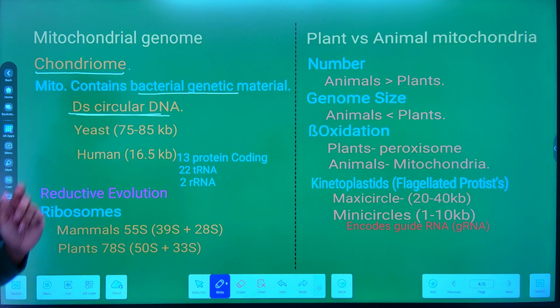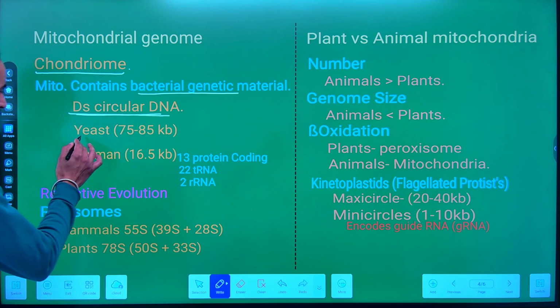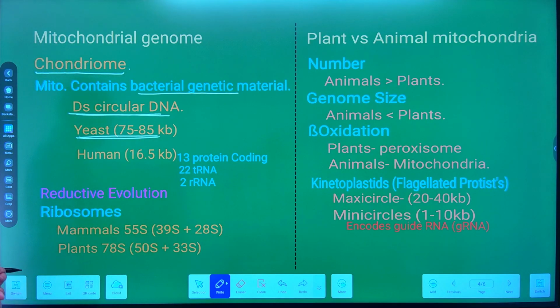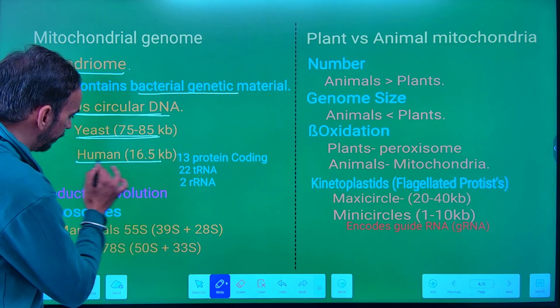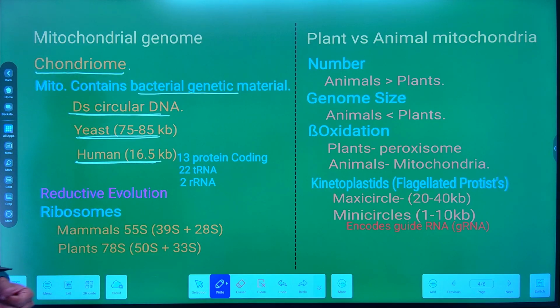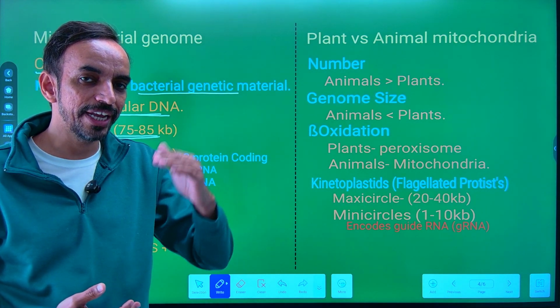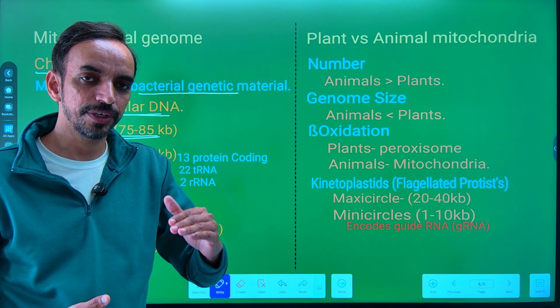Now in case of the yeast, the size of mitochondrial genome is 75 to 85 kilobase pair. While if we talk about the human, the size is only 16.5 kb. तो आप देख रहे हैं कि जैसे जैसे ऑर्गेनिज्म इवॉल्व हो रहे हैं, जो साइज है माइटोकॉन्ड्रियल जीनोम की, ये कम हो रही है.